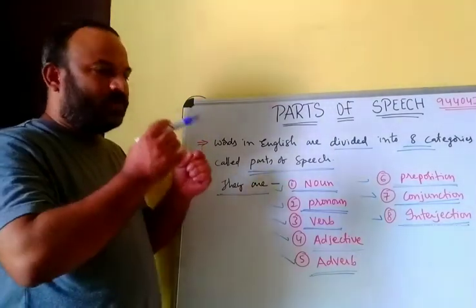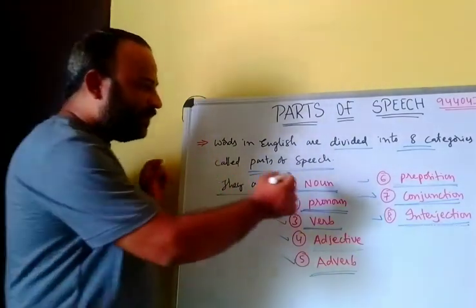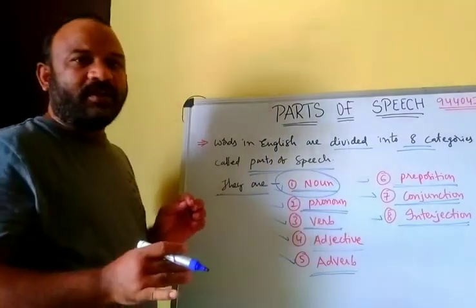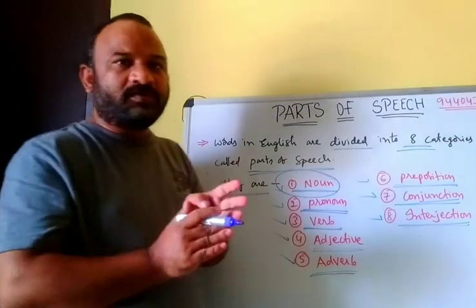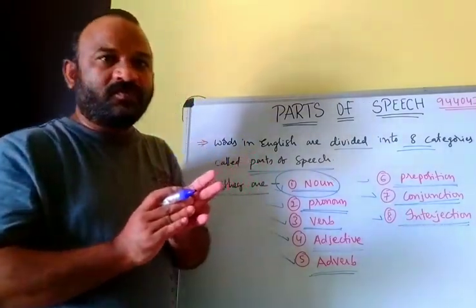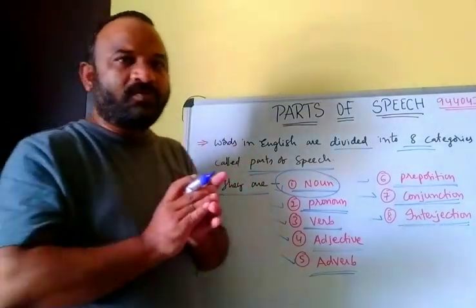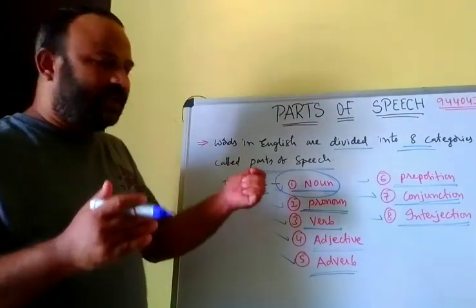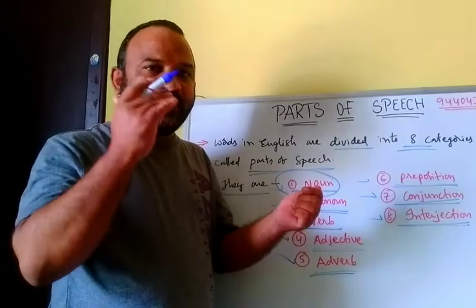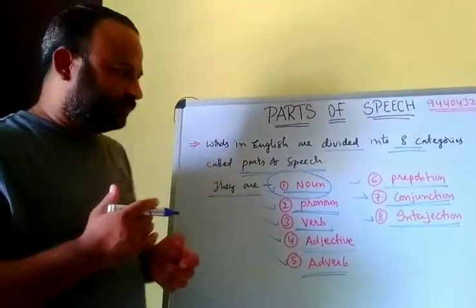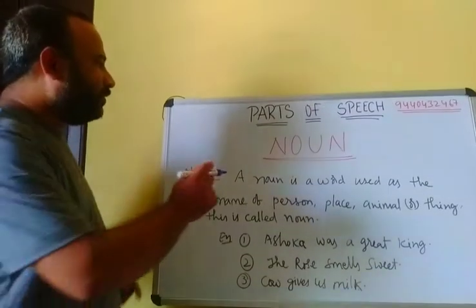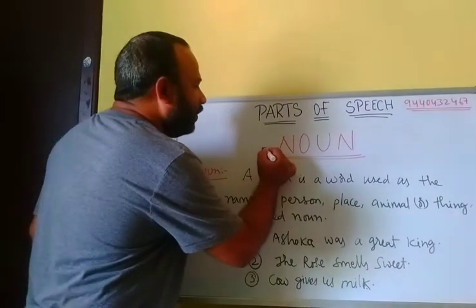Now we are going to explain noun first, in detail: what is noun, how many kinds of noun, what are the cases of noun, what are the genders of the noun, and everything will be explained now. Now I'm going to tell about noun.